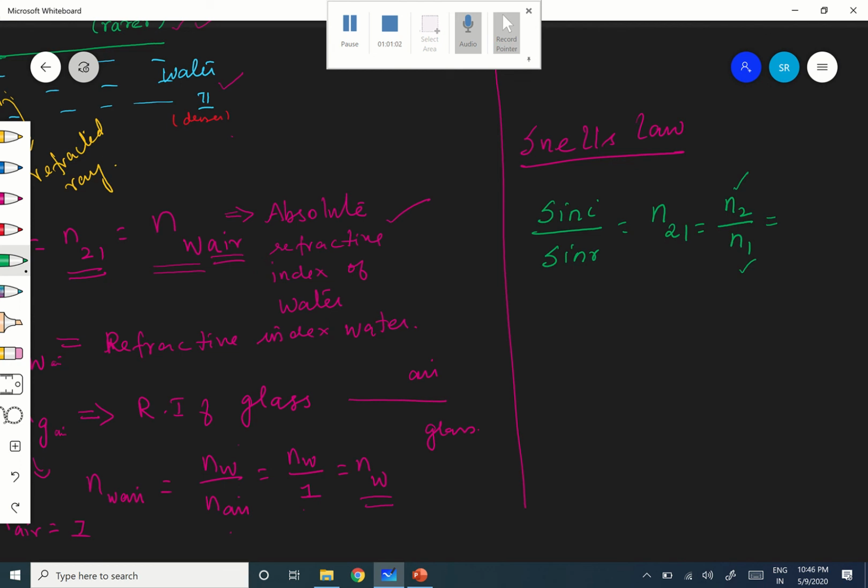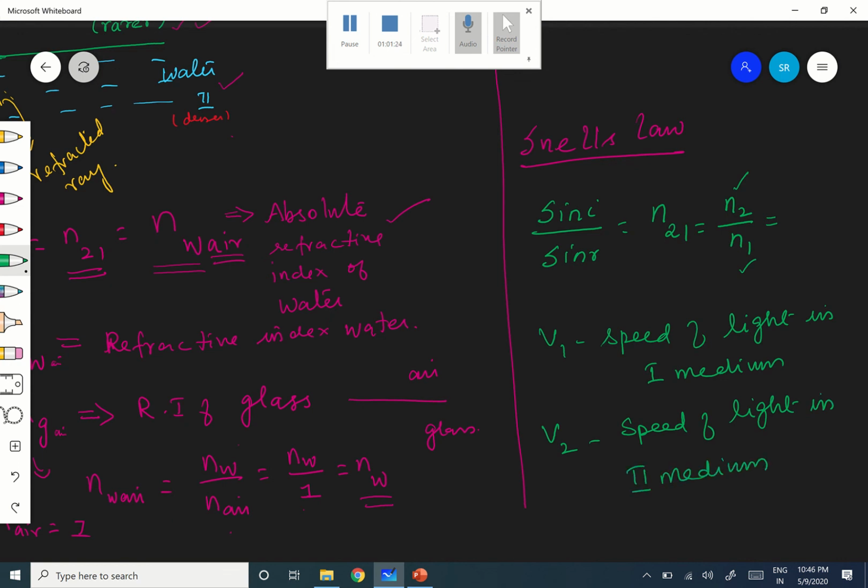Let v1 be the speed of light in the first medium and v2 the speed of light in the second medium.